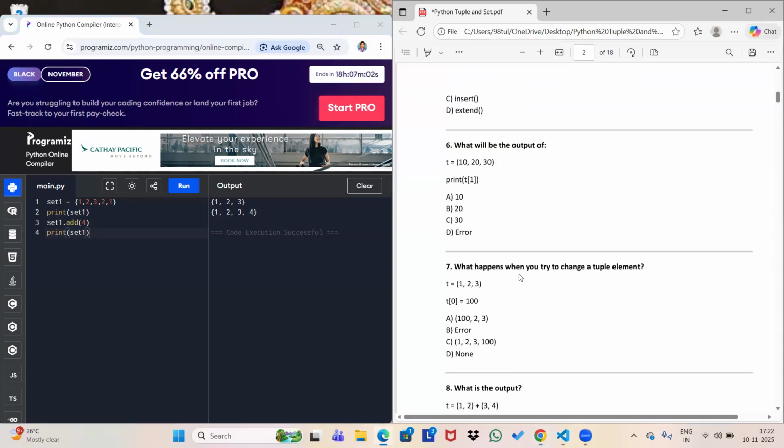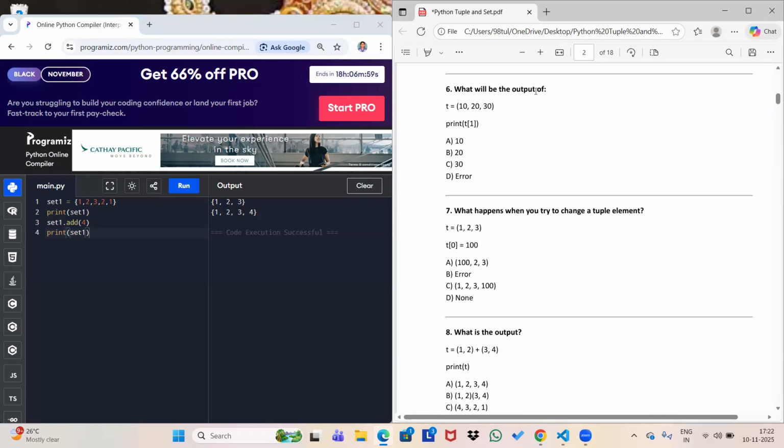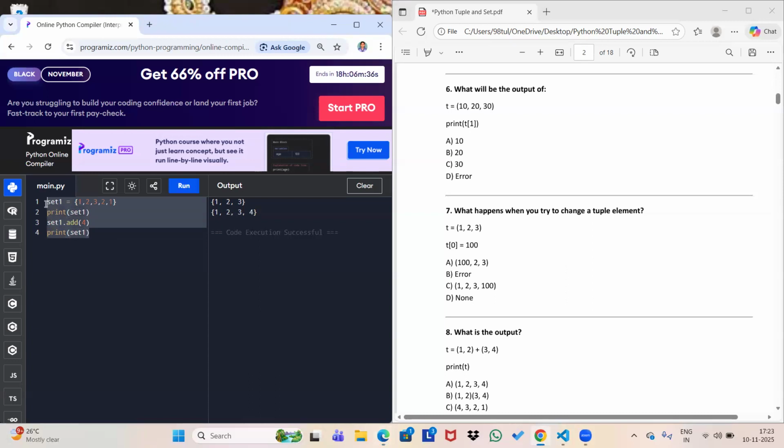Okay, let's move to the next one. What will be the output of this tuple of 10, 20, 30? It's a tuple, and these are three elements, and it is going to be assigned to a variable. So what will be the output? It is asking you to print the tuple at index one, the value which is present at index one. Let me print it for you so that it will be better to understand. Suppose I'm creating the same tuple here. The example is 10, 20, and 30.